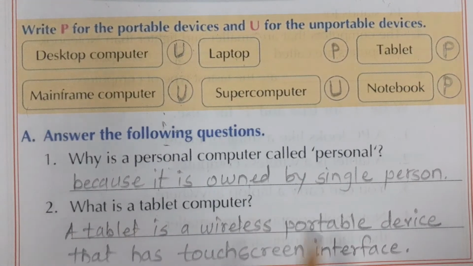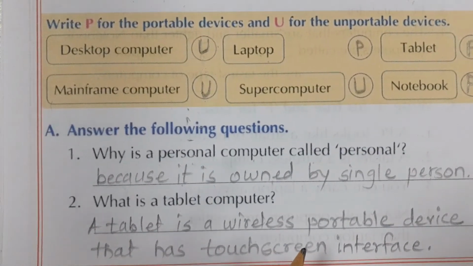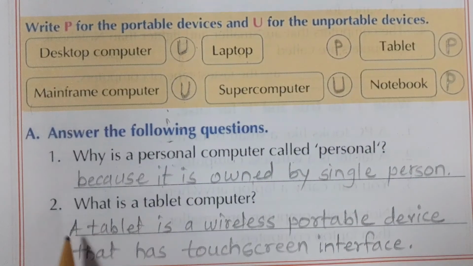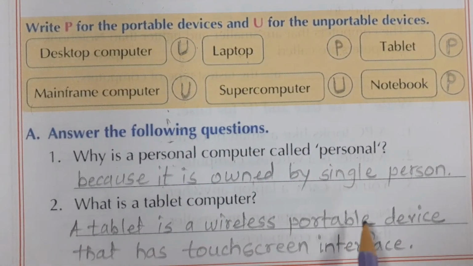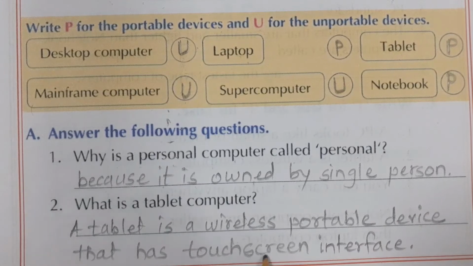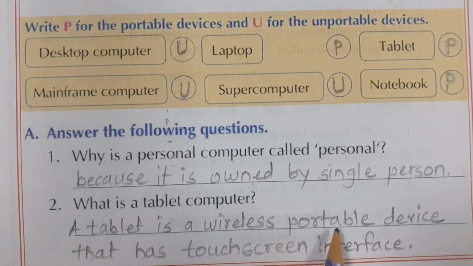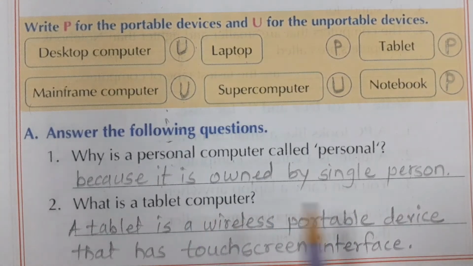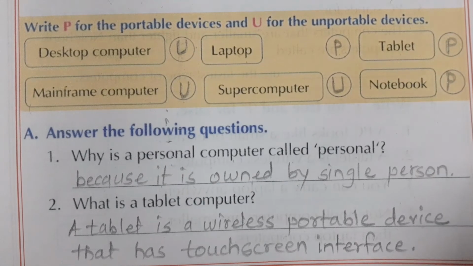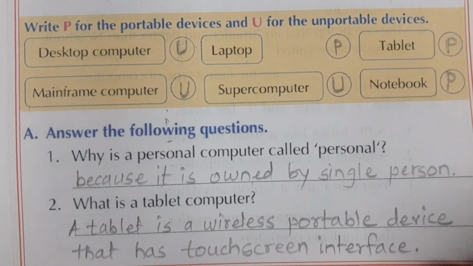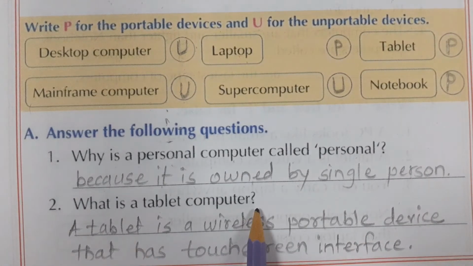What is a tablet computer? A tablet is a wireless portable device that has a touchscreen interface. Means a tablet does not have a wire, and portable means it can be carried from one place to another, and it has a touchscreen interface. Means the tablet has a screen, and the screen is a touchscreen interface. So that is called a tablet. Understand? What is a tablet computer?